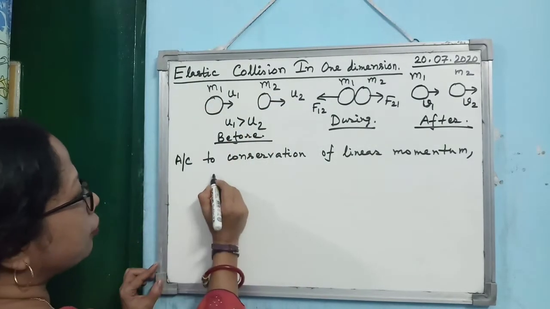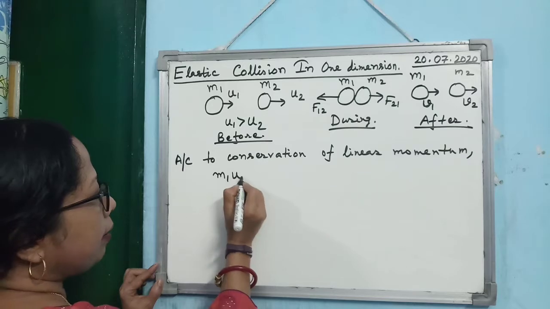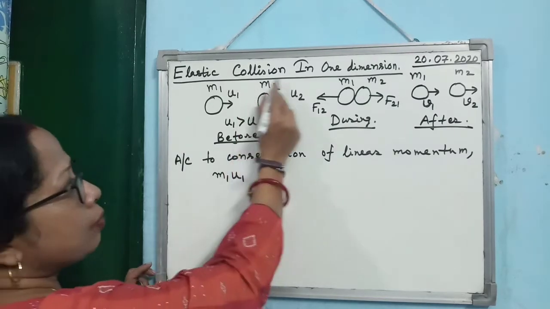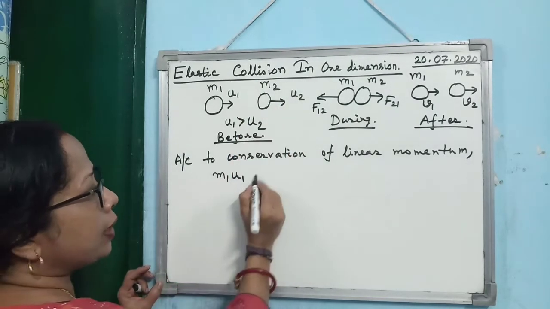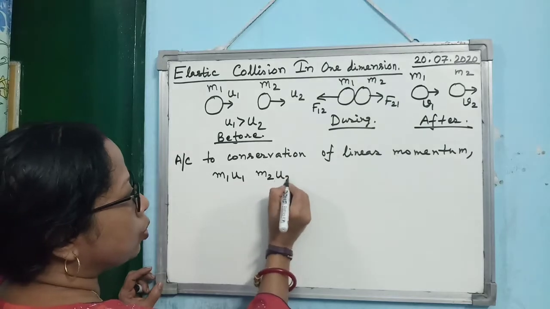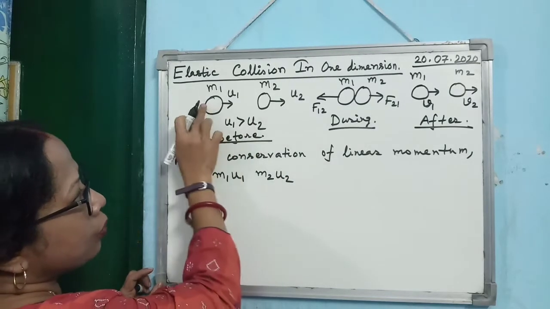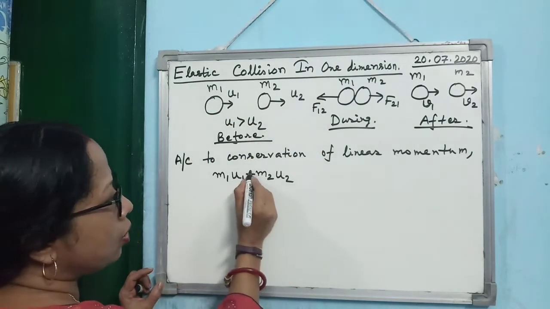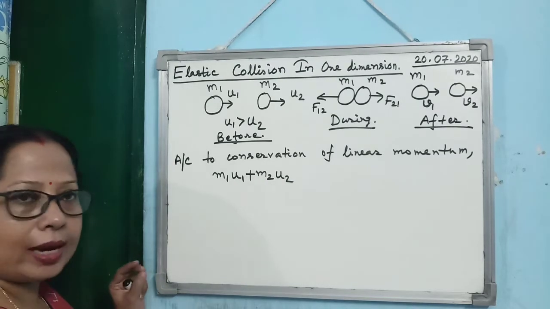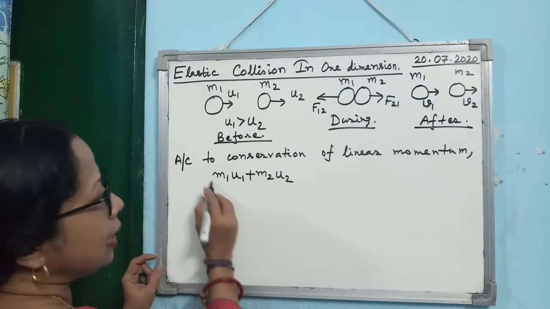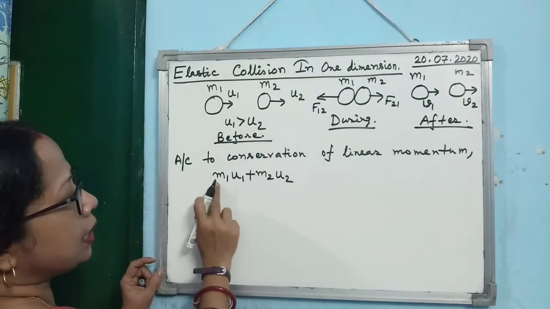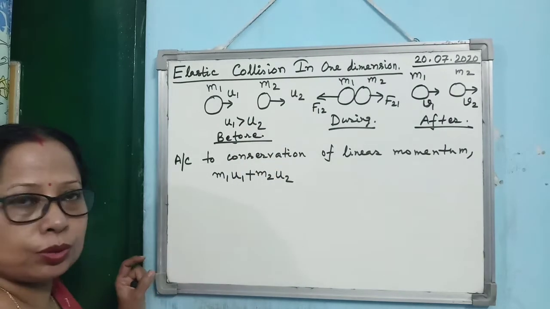What is the momentum of the first body before collision? m1 into u1. What is the momentum of the second body? m2 into u2. Now u1 and u2 act in the same direction, so you have to add them. So the total linear momentum before collision is m1 u1 plus m2 u2.